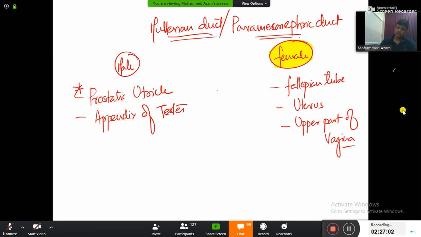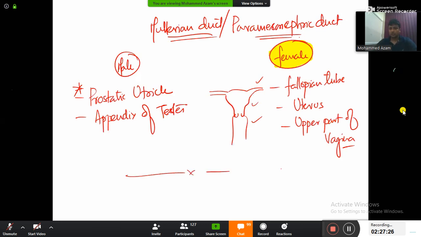Okay, so the fallopian tube here, and then the entire uterus here, and only the upper part of the vagina. So almost the internal genitalia of the female, fallopian tube, the uterus and the upper part of the vagina, all this will be derived from the Mullerian duct. Okay, done.